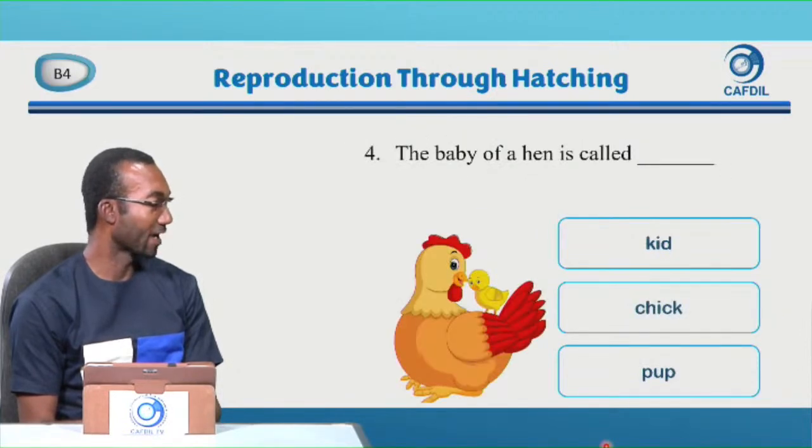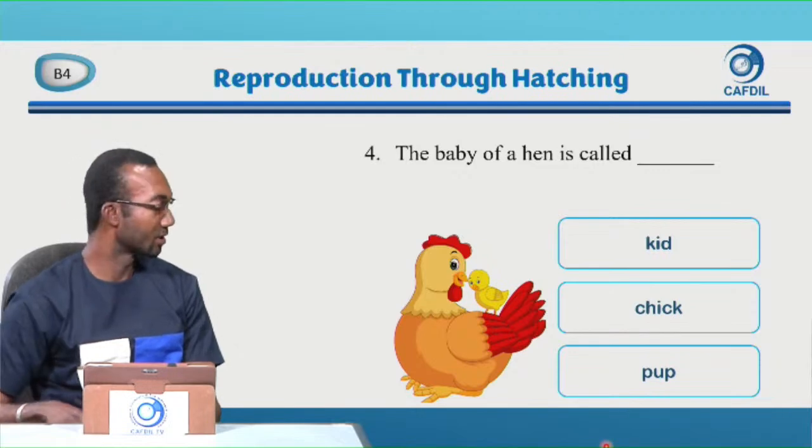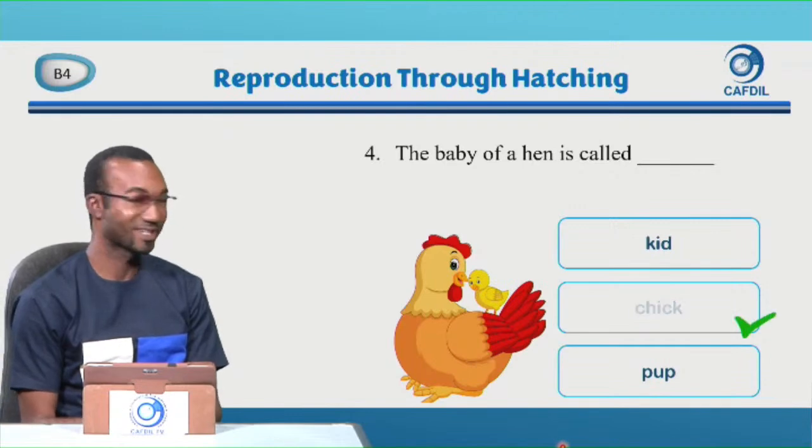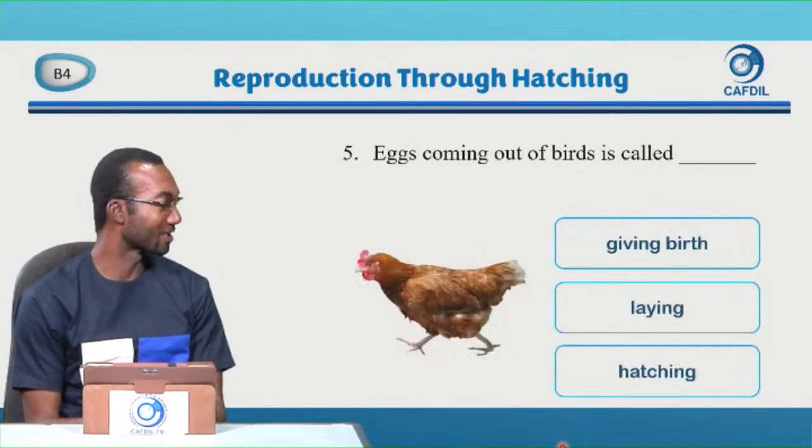The baby of a hen is called, cage, chick, pup. This chick or this baby is called what? Good. It's called chick. So the baby of a hen is called chick.